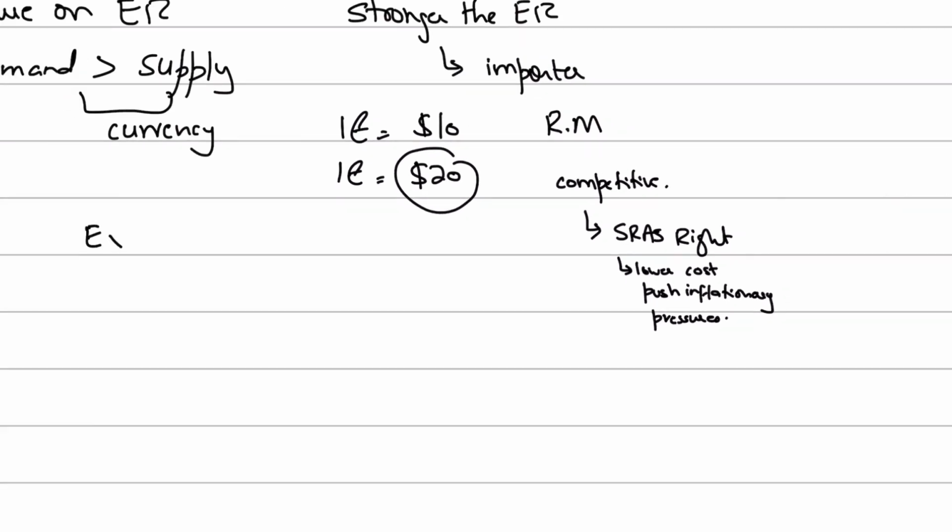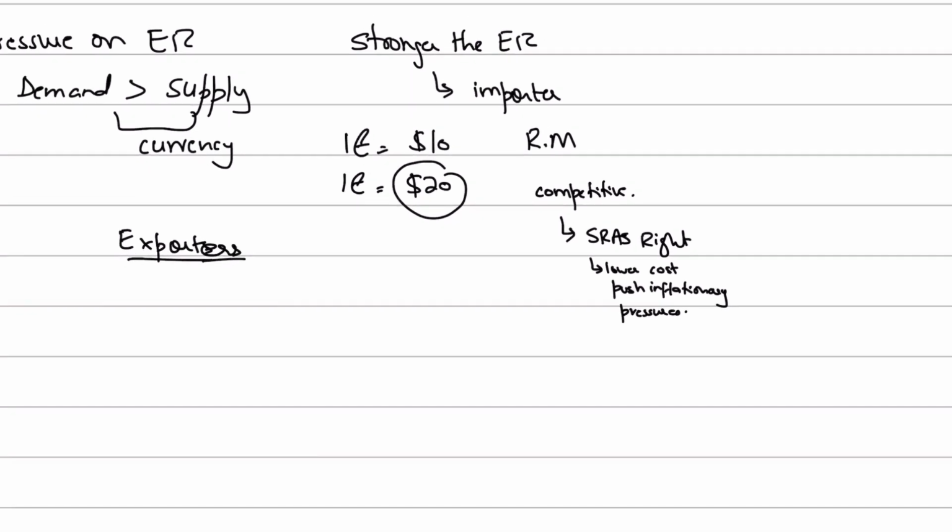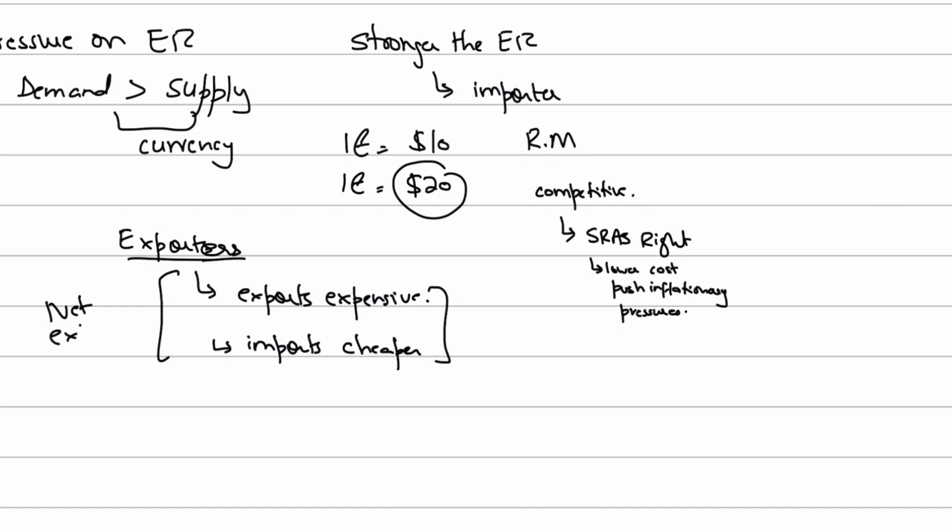If the value of the currency appreciates, that is not good for your exporters. Why? Because for a net exporter, the exports would become expensive, or dearer, right? So exports become expensive, and that is not good, and your imports become cheaper. So that is not something beneficial for the net exporter. A lot of people in your exam would write that it's not beneficial for the net exporter. Now here you just stated your comment, right? You haven't really explained it, so you have to explain why it is not good for the net exporter.